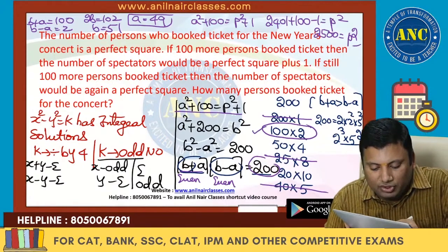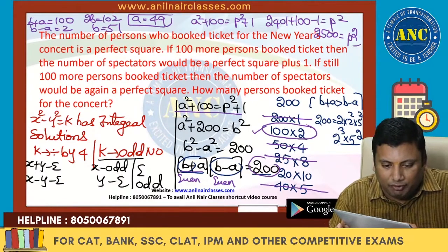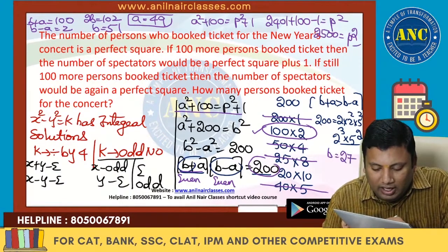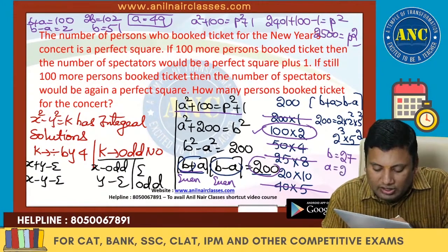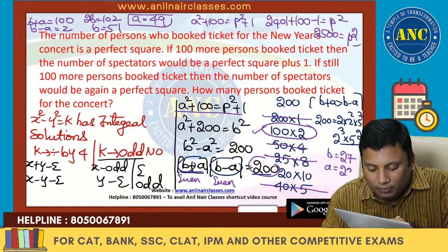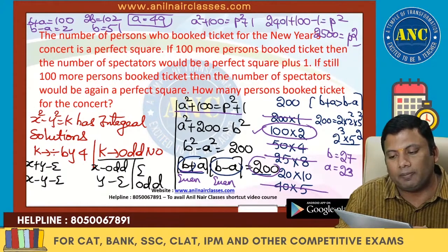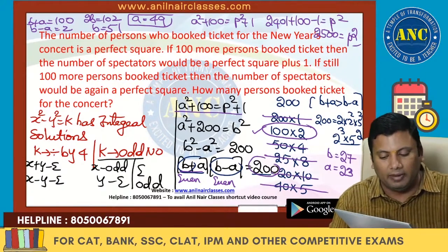Now even if you check 50 into 4, b plus a is 50, b minus a is 4, 2b is 54, b is 27. So a is nothing but 23. 23 square plus 100, 529 plus 100, 629 minus 1, 628 is not a perfect square. Like that you can eliminate the cases.